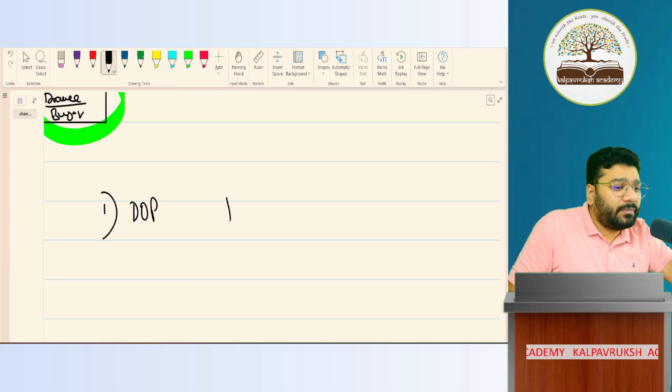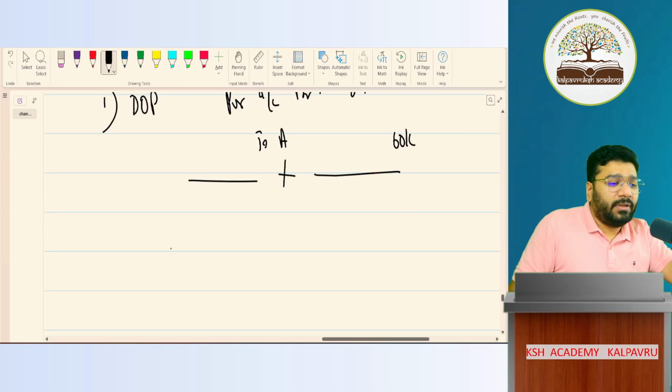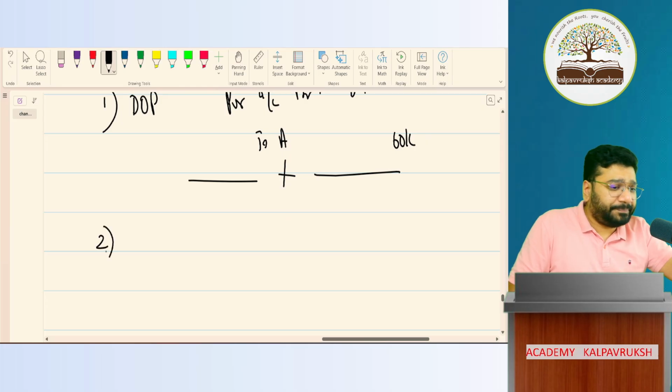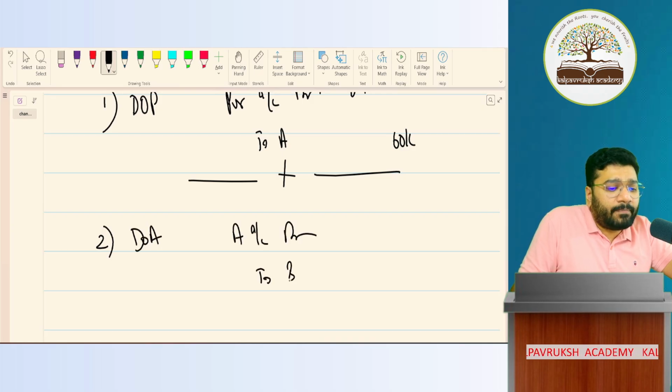Purchase account debit to A. How much? 60,000. This entry is not required. Then the second entry is the first entry in your exam. What is it? On the date of acceptance of bill, A account debit to bills payable 60,000.